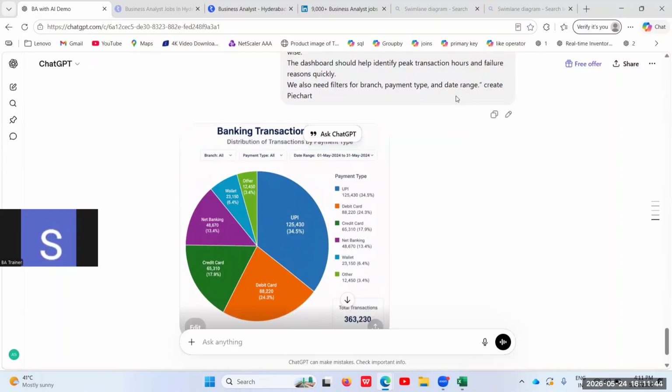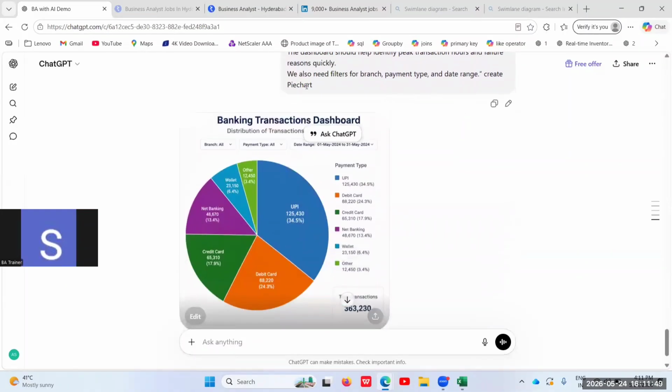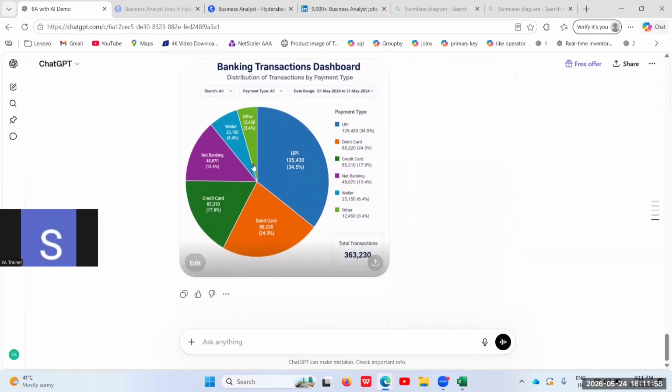For now, I just told the AI to create a pie chart. As I said, the AI has created the pie chart. So you can also create visualizations using AI. And this is also one of the key duties we do as a business analyst. Also, we often create documentation, and the documentation can be refined too. The sentences and the wording you can refine over here.